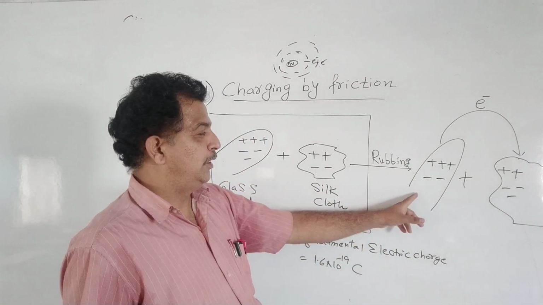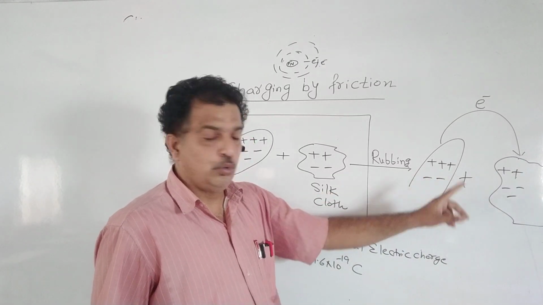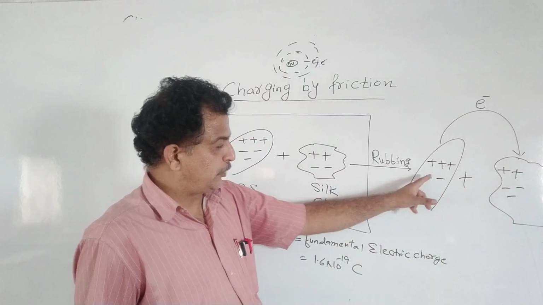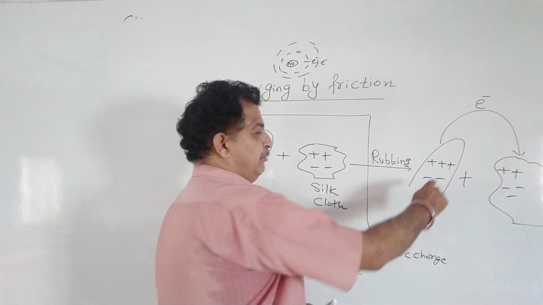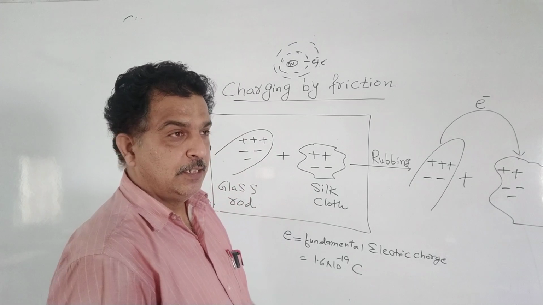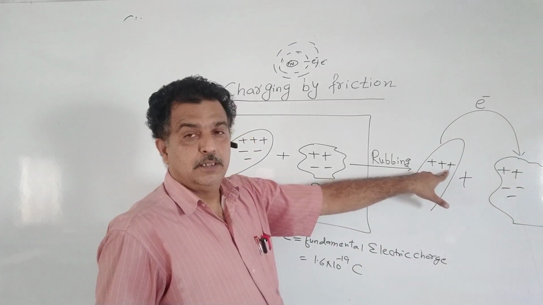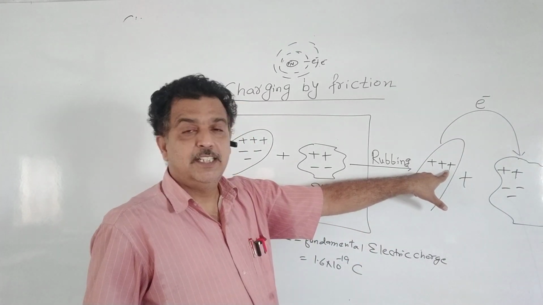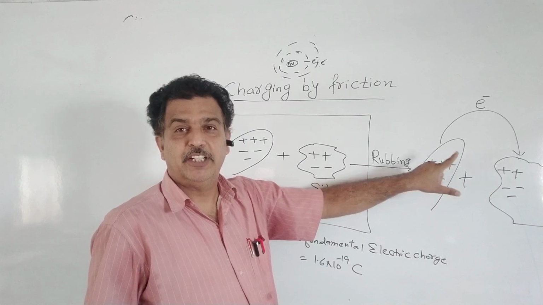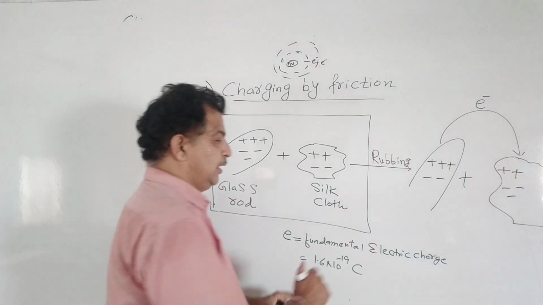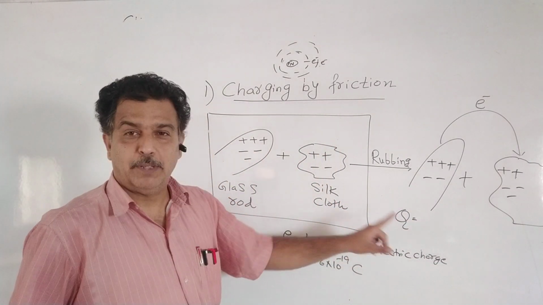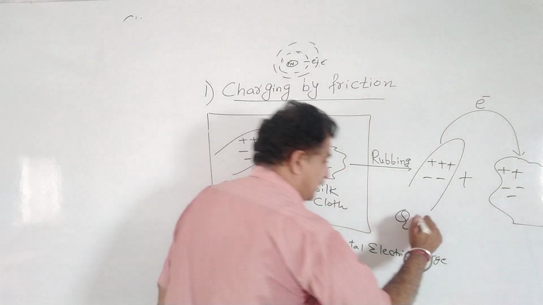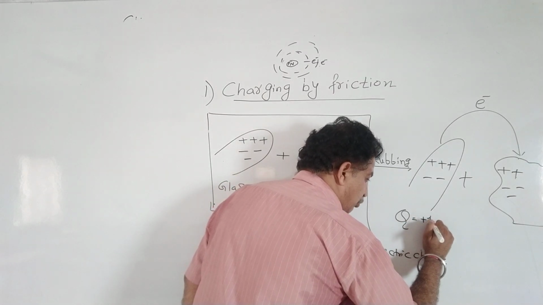Now let us see what happened to the glass rod. In the glass rod, we have 3 protons and 2 electrons. These 2 electrons nullify 2 protons, so you are left with 1 proton. It means the glass rod consists of 1 excess proton. The amount of charge, denoted by Q, is Q = +1e.